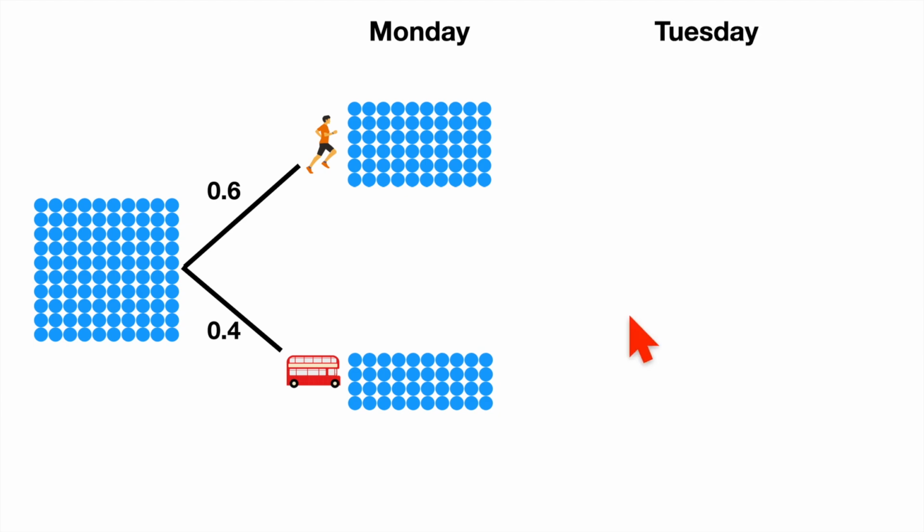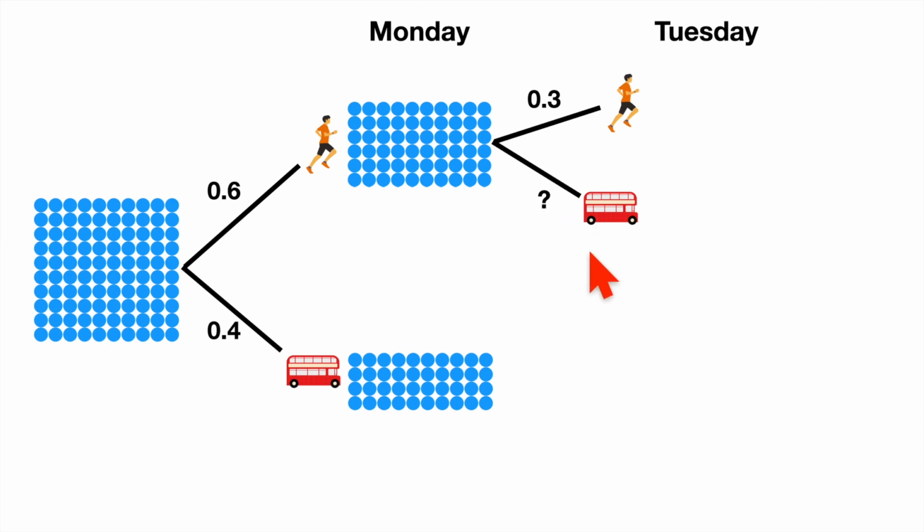Let's add Tuesday. Now, if I have jogged in on a Monday, I'm probably going to be feeling a little bit tired and I've done my jog maybe for the week. So not likely to jog in on Tuesday, 0.3, and a mystery probability I take the bus. However, if I have taken the bus, I will be dirt keen to go jogging on Tuesday.